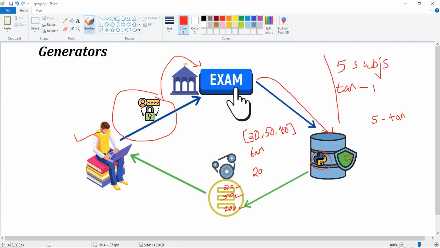It's not only this scenario; later, if he wishes to deregister from that particular subject, he will use this TAN again to deregister. That's why, as a buffer, we are creating 20, 50 and 100 random numbers. This is our simple scenario, so let's see how we can do this with the help of generators in Python.